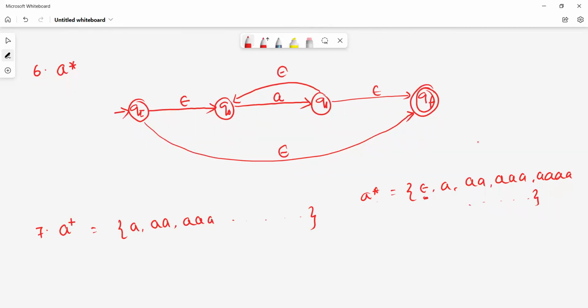A star contains all combinations of A except epsilon. Okay. A plus will not contain the epsilon string.